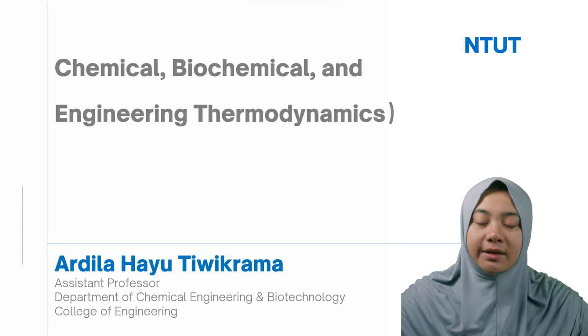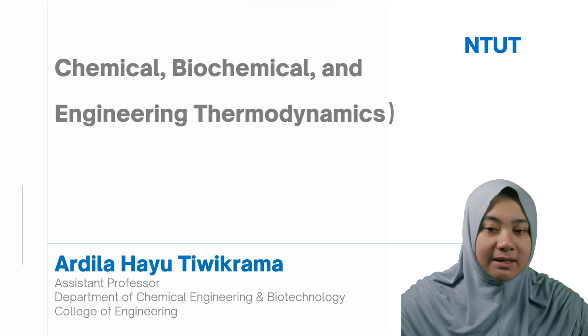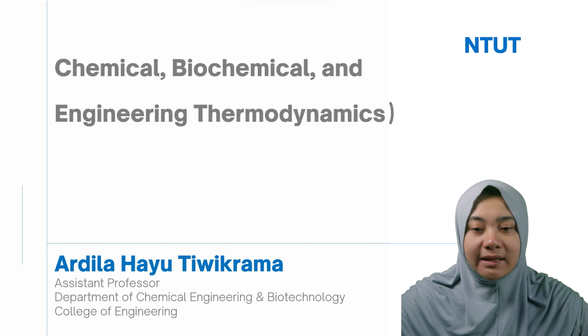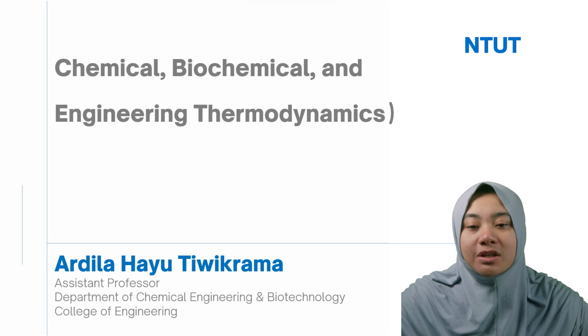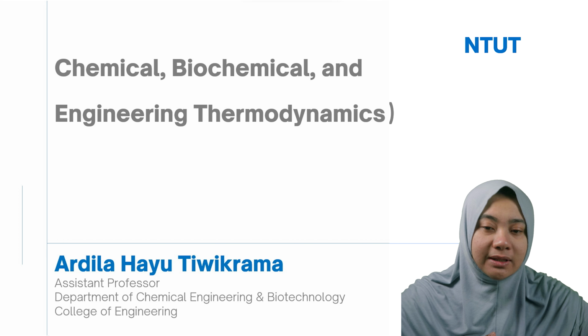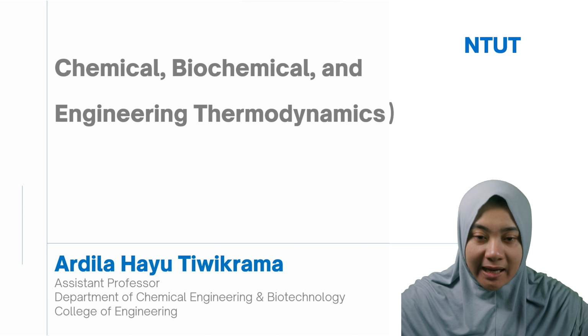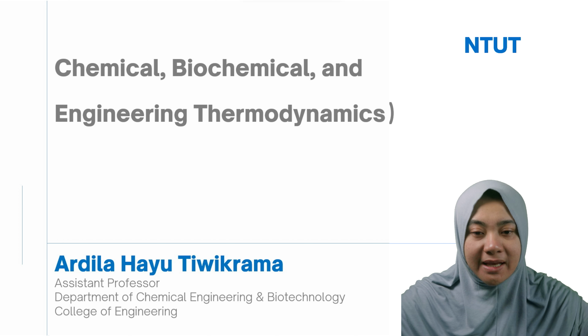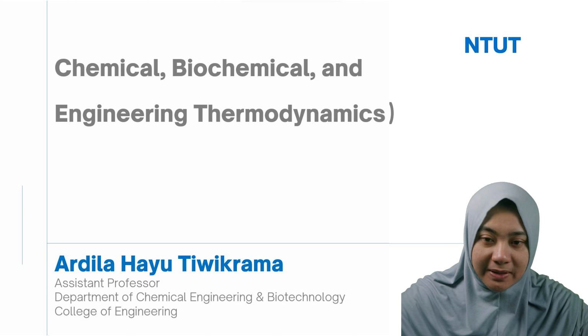Also, what are the applications in some thermodynamics problems, how to calculate, and then combine all of them into one solution. Basically, chapter 3 about the calculations of energy is almost similar to the mass balance, but this is the energy balance.